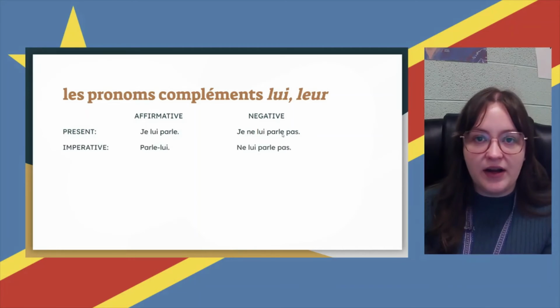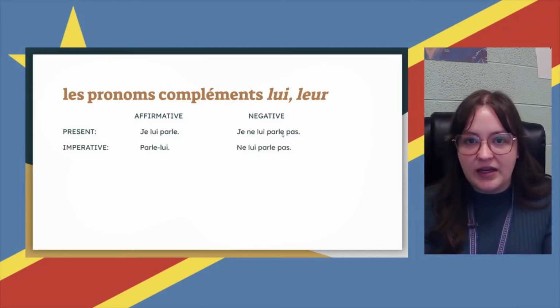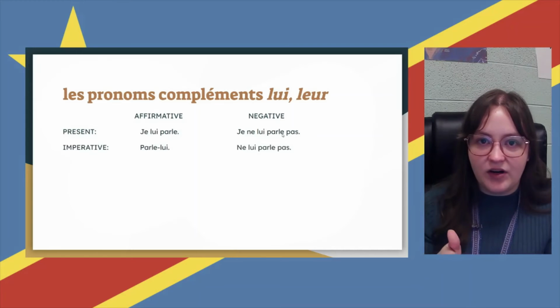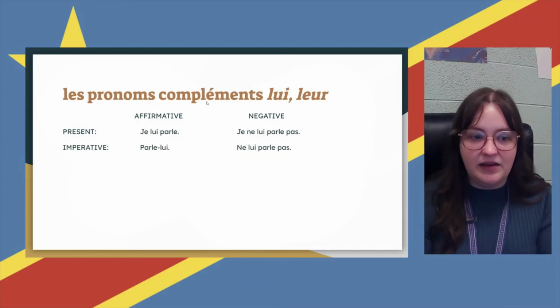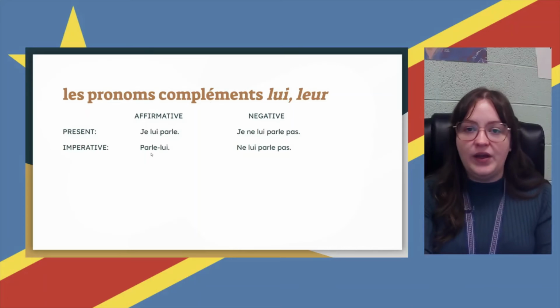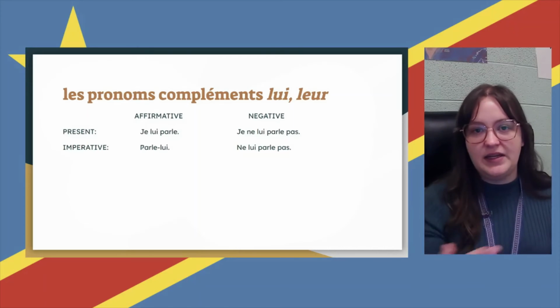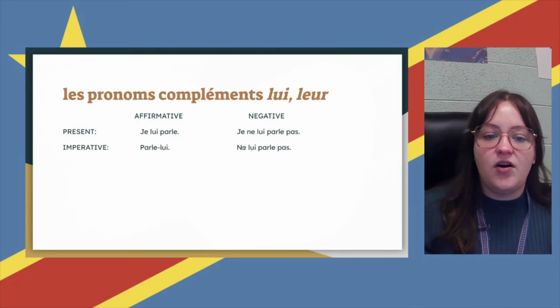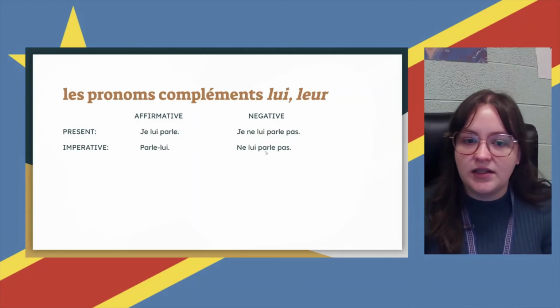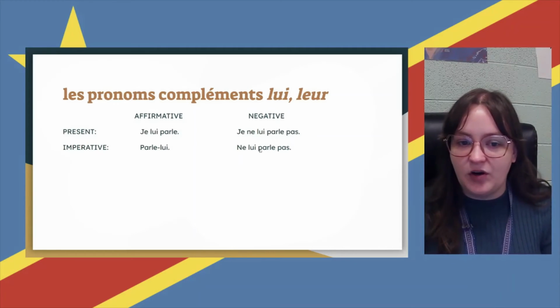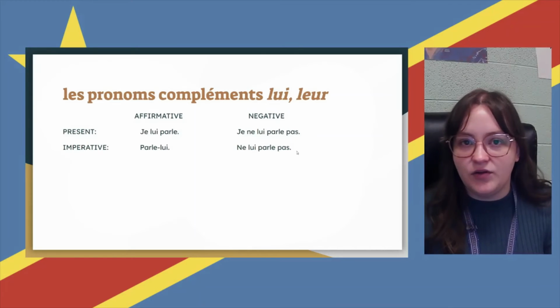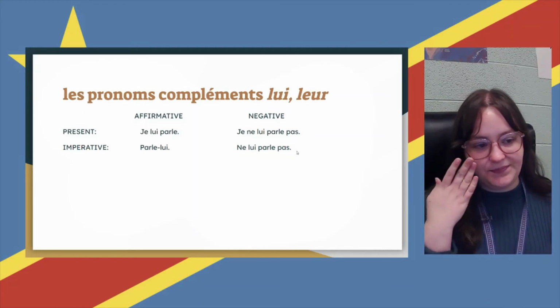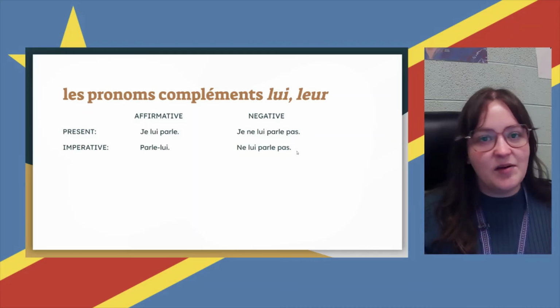In the imperative, works the same. It goes directly after the verb, connected by a hyphen in the affirmative. So, parle-lui, talk to him, or speak to her. And in the negative, it goes directly in front of the verb. Ne lui parle pas. Don't speak to him. Don't speak to her. Okay, so far, same rules.